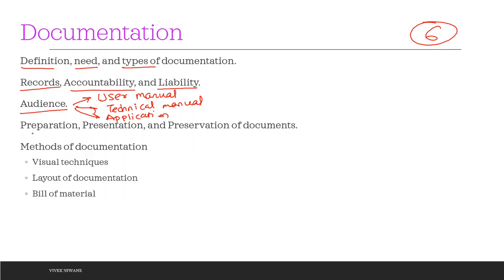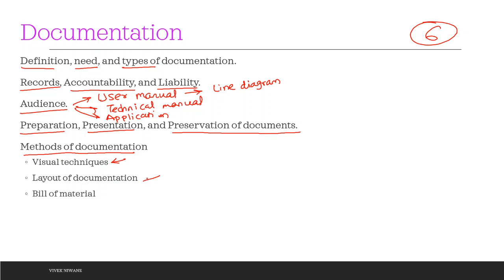Then preparation of that particular document, how to present it. Particularly in a user manual, you might have seen that there are line diagrams. Line diagrams means if you have drawn a table, you have drawn it with lines, those are not fancy tables. Then preservation of the documents, how to keep them, digitally or in a file. Then methods of documentation, we can provide some sort of visuals in the user manual.